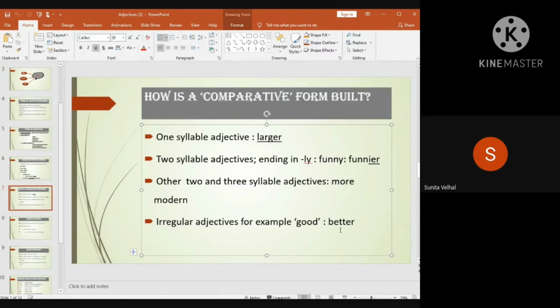and the next, the superlative form, is best. So good becomes better. The comparative form of good is better. Bad becomes worse. So these are the irregular adjectives.